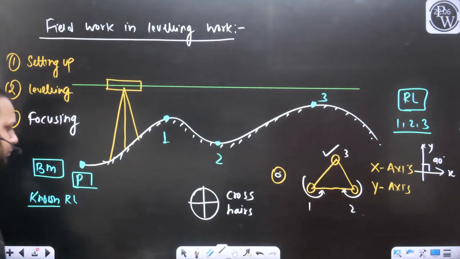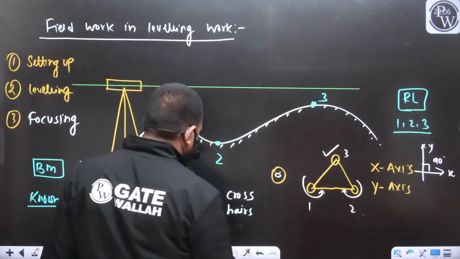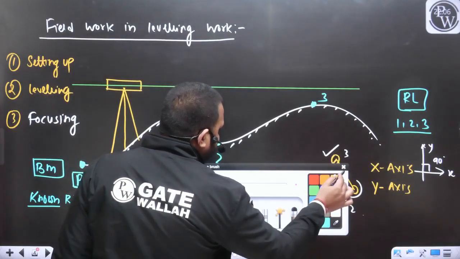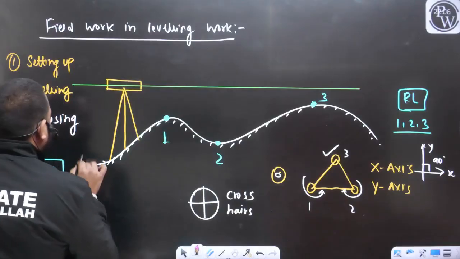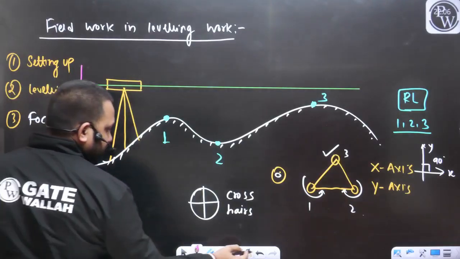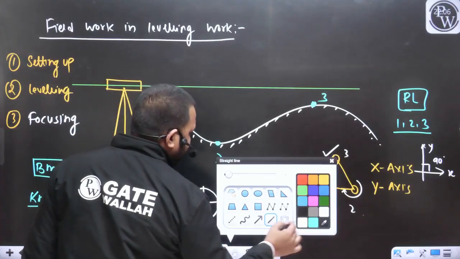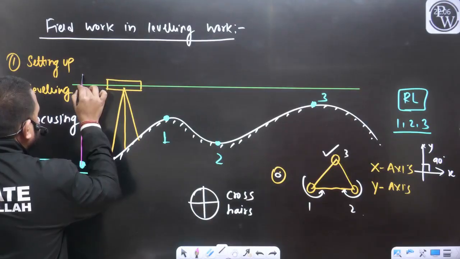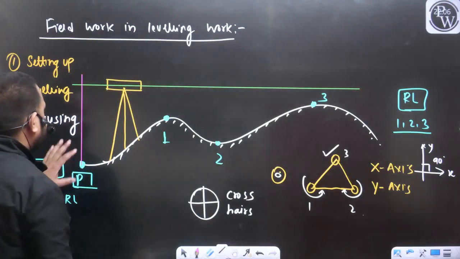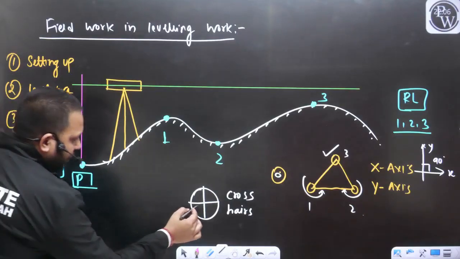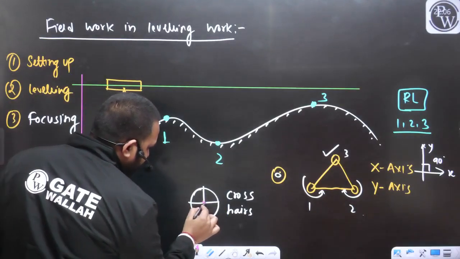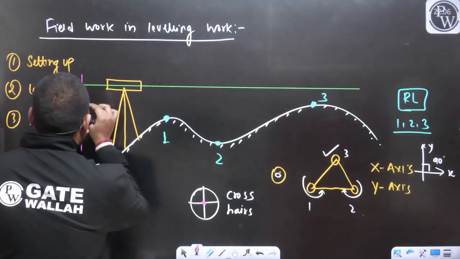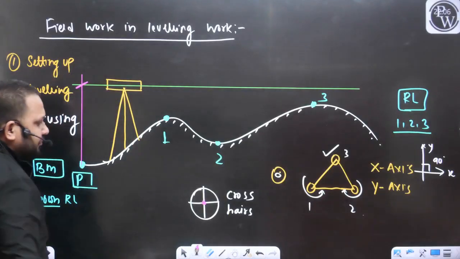Now what we will do, listen carefully. Now we can simply place the staff at point P, something like this. So can I say, corresponding to this point, I will get a reading on the staff.